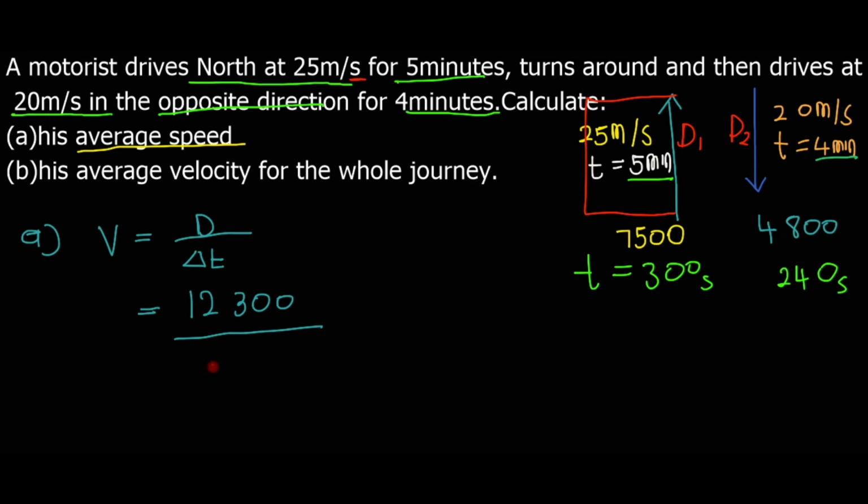So re la gore re tlo re 300 plus 240, so 300 plus 240 e re fa 540 ke total time. Therefore 12,300 divided by 540 e re fa 22.78 meters per seconds, because re change time ya rena to seconds. So ke answer ya rena ya part A.